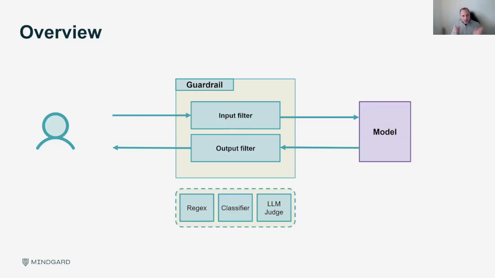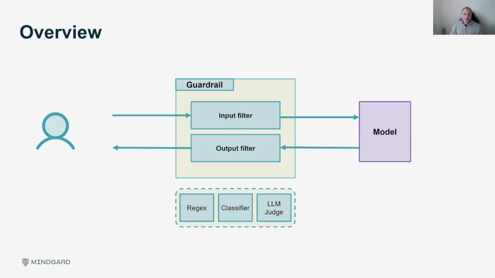And if you look at the overview of a diagram, there is more sophistication to how modern guardrails function. If you think about it simply as an instruction is sent to an AI system, in this case, the model that's in purple, and it goes through a guardrail. And the input filter inspects the context. It could be text, it could be image. It's going to apply some different techniques. So in the bottom here, you can see there's regular expressions, which are trying to do pattern matching of the string. There's classifiers trying to categorize actually what is this type of information about. There's also LLM-judges to ascertain actually what is this context.